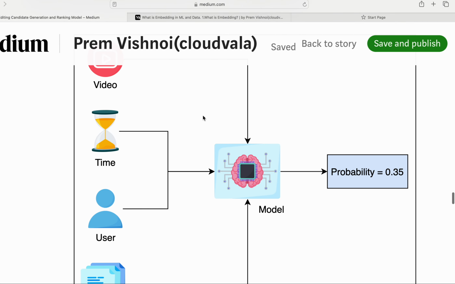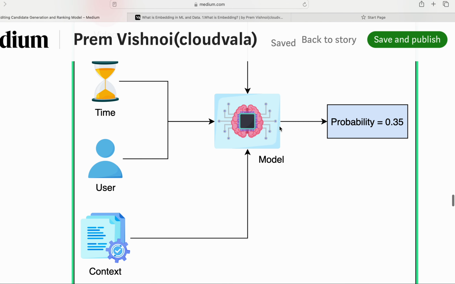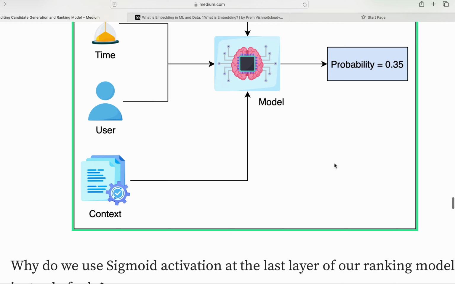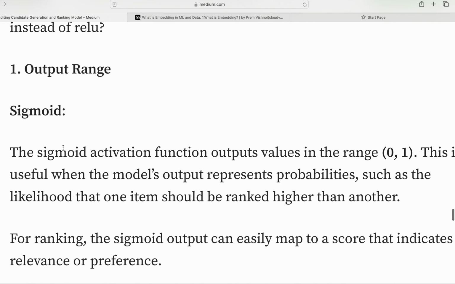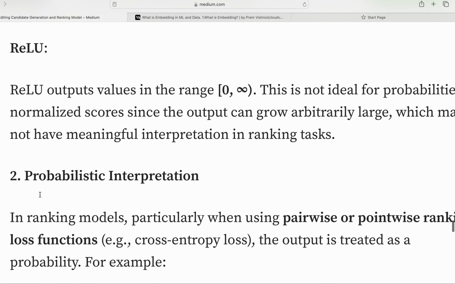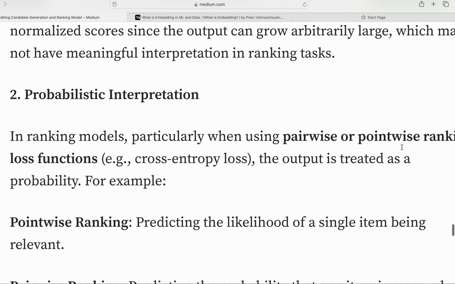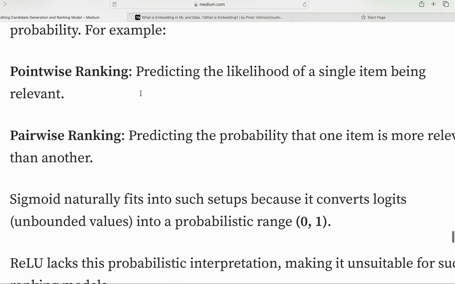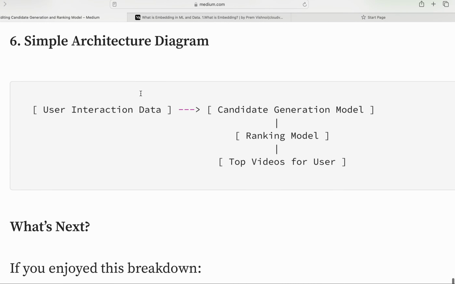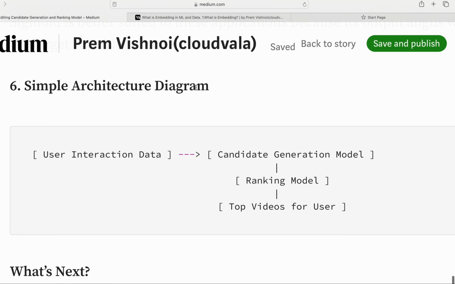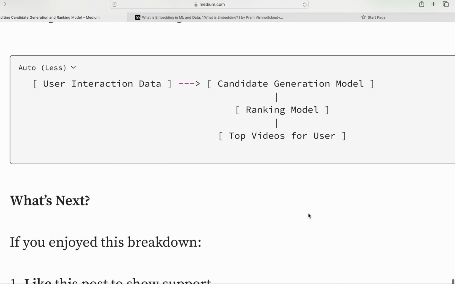So this is how our model works, with videos, time, user and context. This is our model. The probability is 3.5, this is lower. And there are other topics, sigmoid. If you study in your mathematics, ReLU is 0 to infinity, sigmoid is 0 to 1, and probability, interaction, entropies, and a lot of topics which I cannot cover. We need a simple architecture of this diagram: user interaction, candidate generation model, ranking model, and top videos for users.